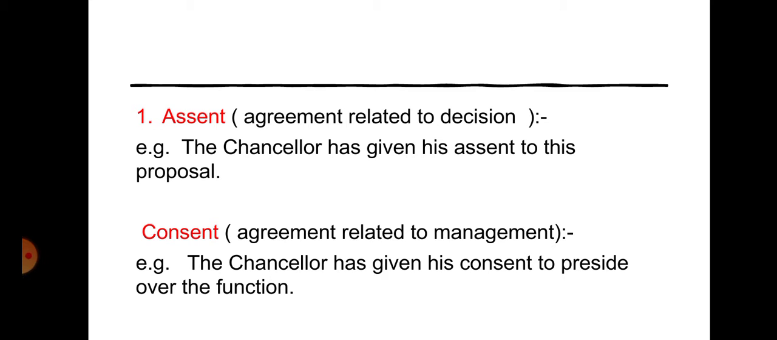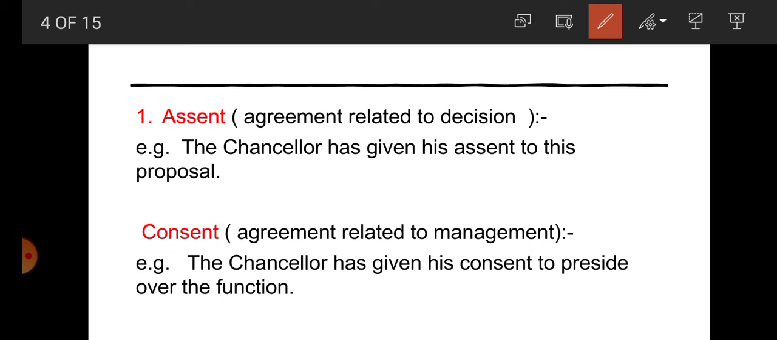Number one, students, there are two words, assent and consent. Both are synonyms, but there is some difference between them. Where do we have to use assent and where do we have to use consent? Assent is used with agreement related to a decision. For example, the Chancellor has given his assent to this proposal.